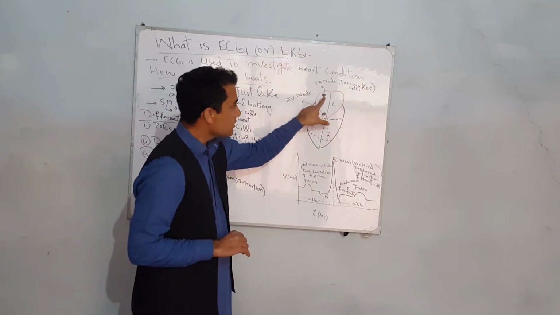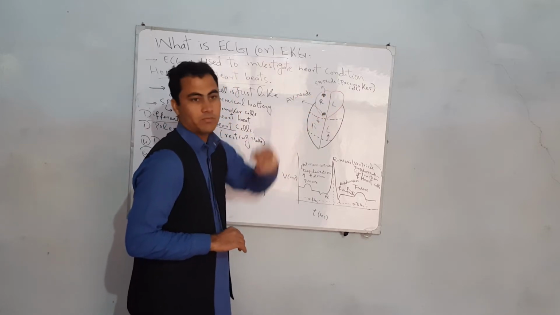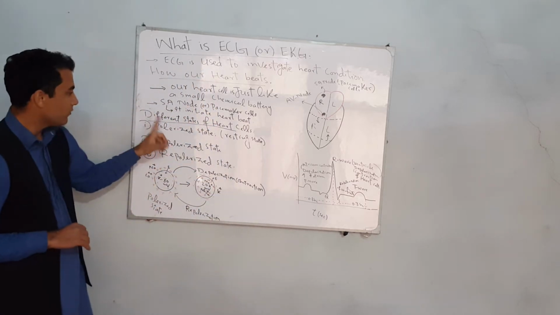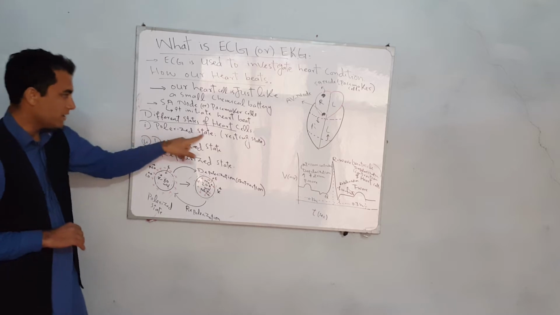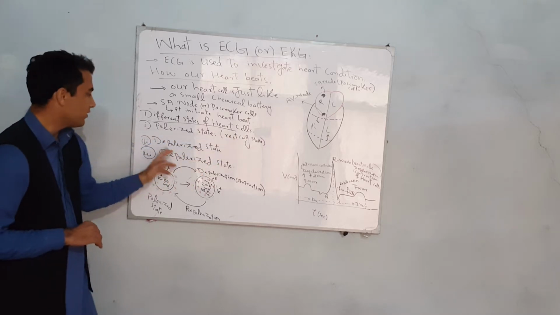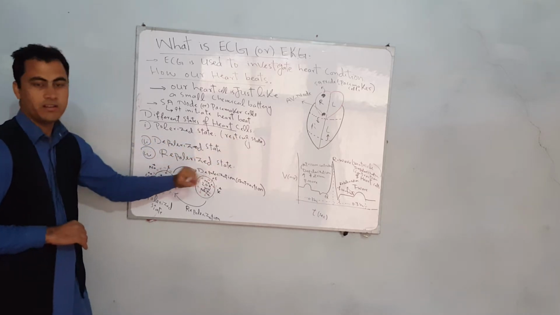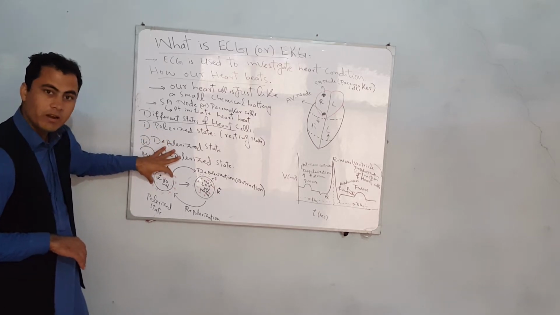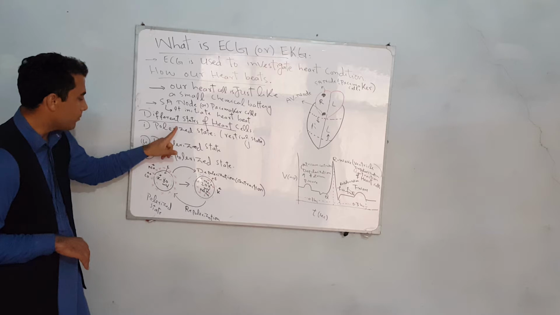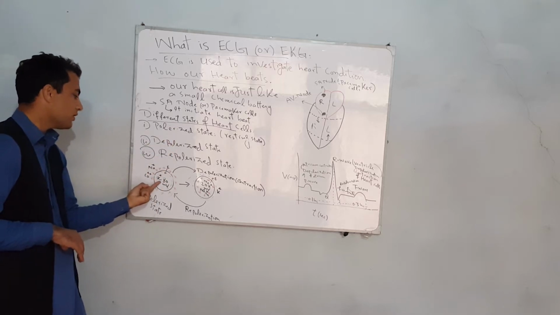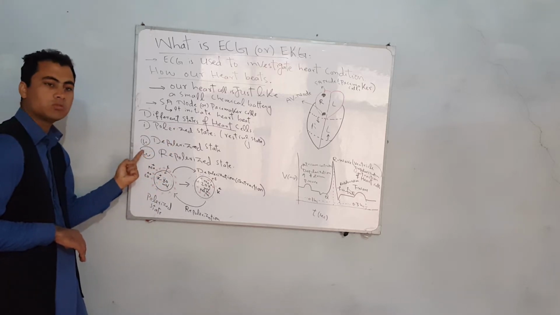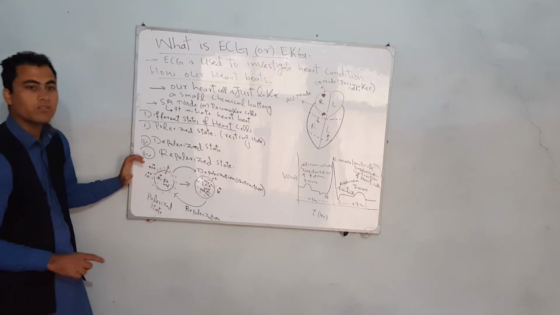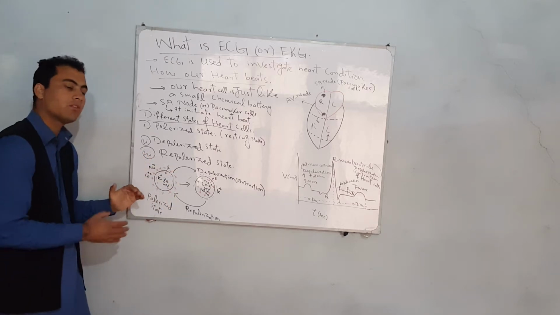The heartbeat is initiated by the pacemaker cells. Now, how is it initiated by the pacemaker cells? For that, here we discuss the polarized state or resting state, the depolarized state, and the repolarized state. The heart cell is like a chemical battery. In the resting state or polarized state, the potential inside is negative with respect to outside. Outside potential is positive because there is a high concentration of sodium and calcium ions